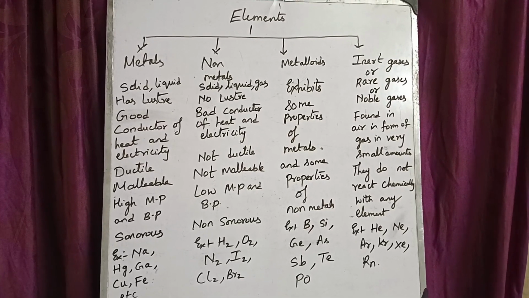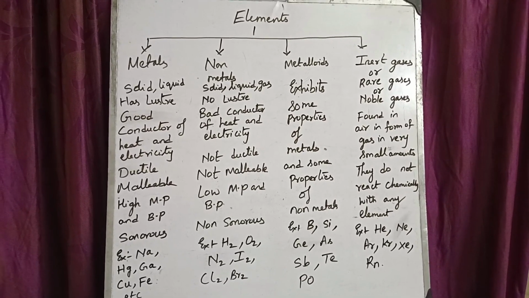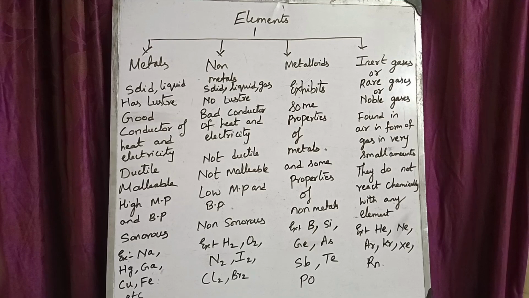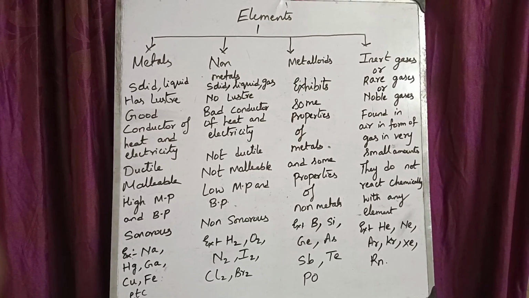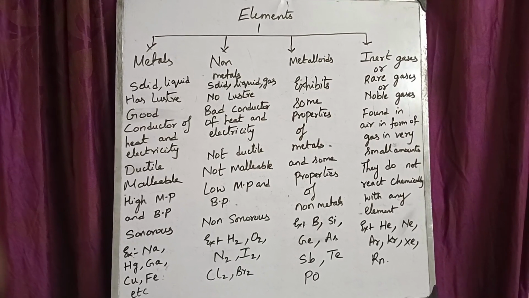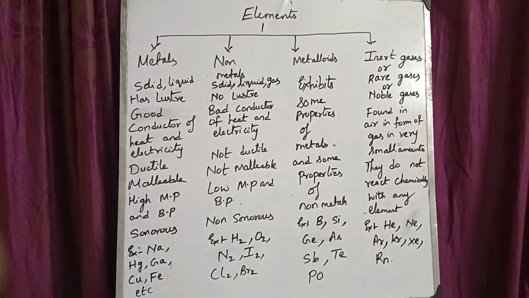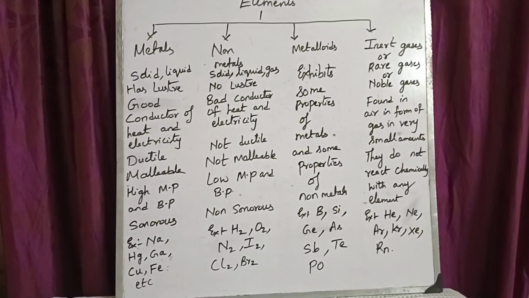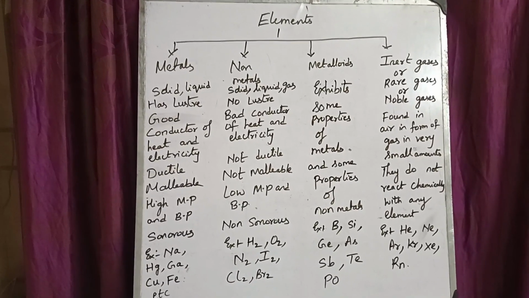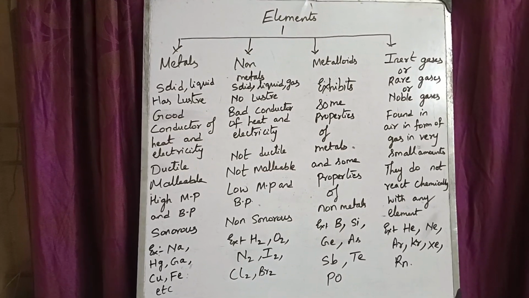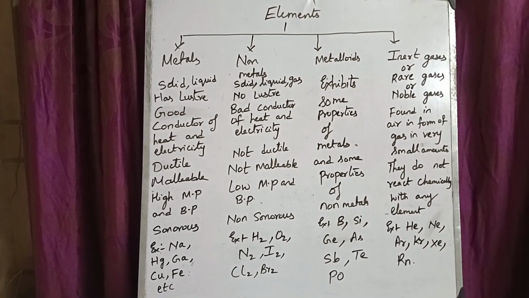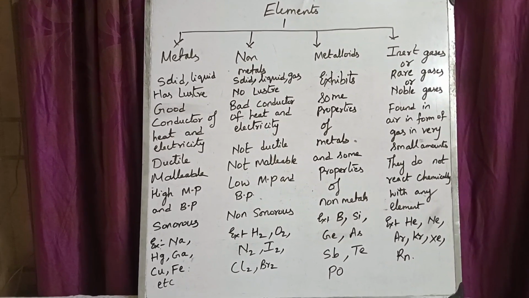Metal has luster. That means it has a metallic glow. Metal is a good conductor of heat and electricity. Metal is ductile. That means it can be drawn into wires. Metal is malleable. It can be beaten into sheets. Metal is mostly solid at room temperature, and a few are liquids like mercury and gallium. So metal has a high melting point and high boiling point.